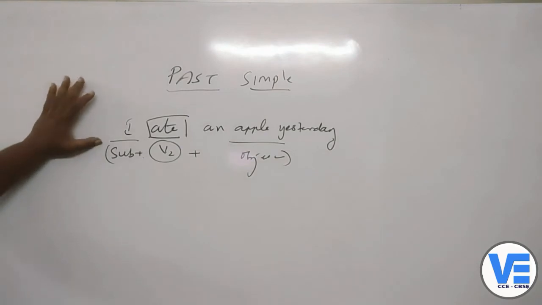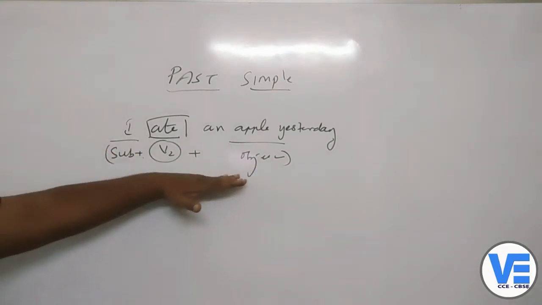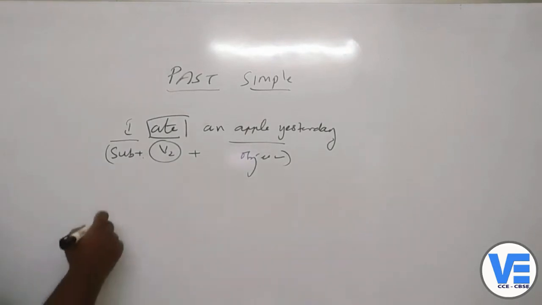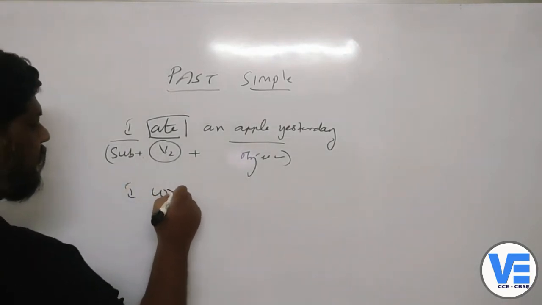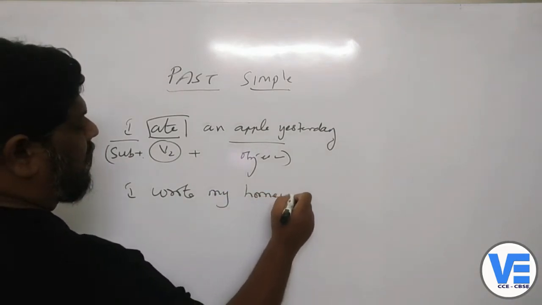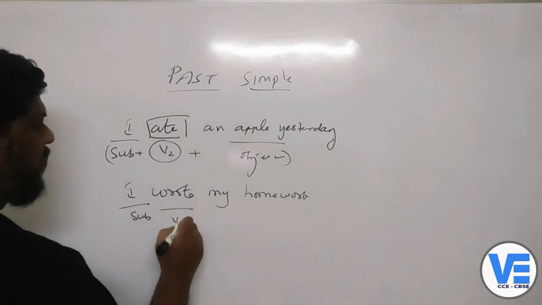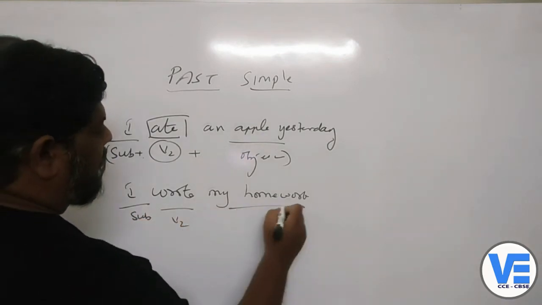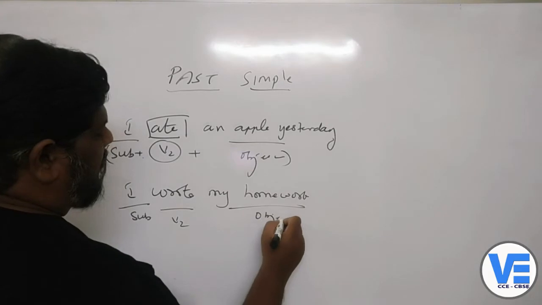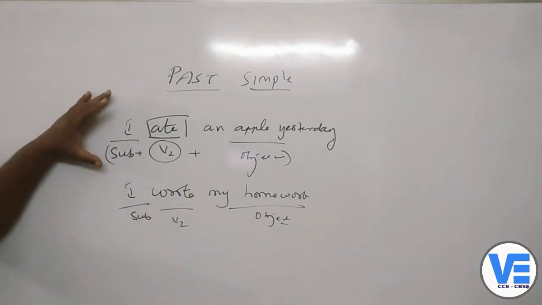That is subject plus V2 plus object. Now if you remember this one, you can add as many examples as you want. So I wrote my homework. Subject again here, this is V2 and this is object. So I wrote my homework. Like this, you can make plenty of examples.